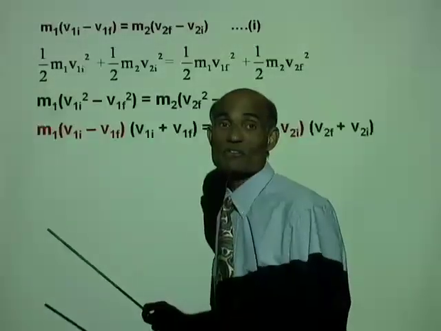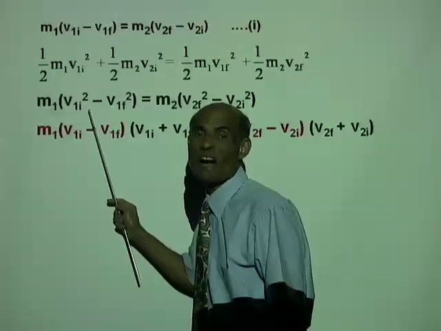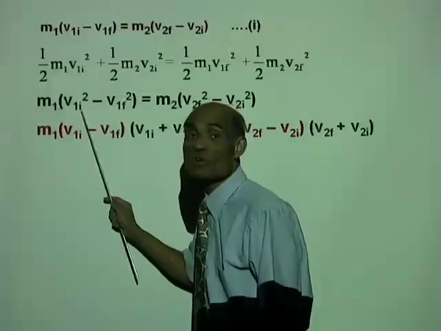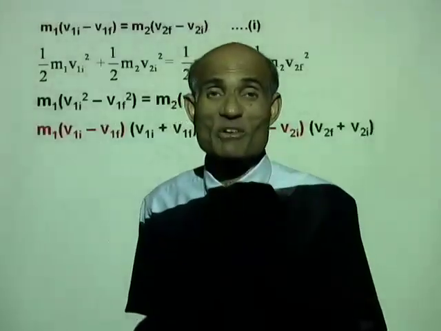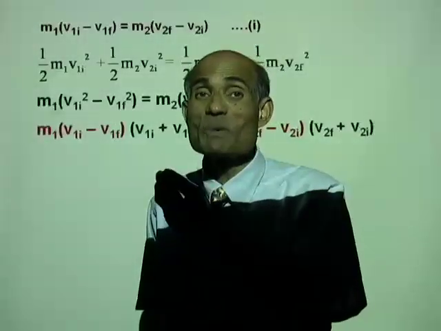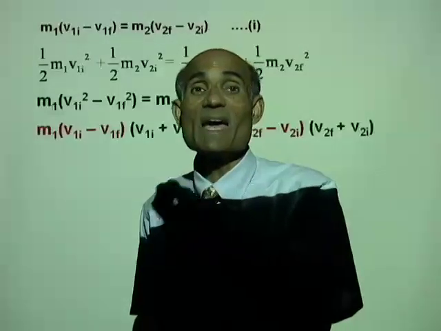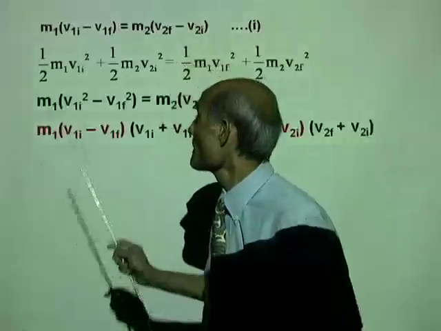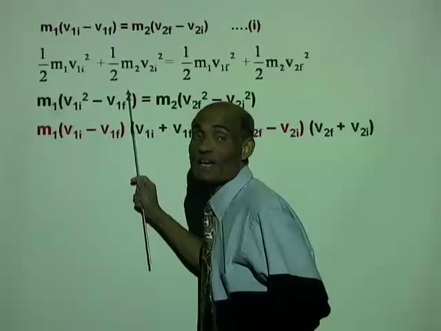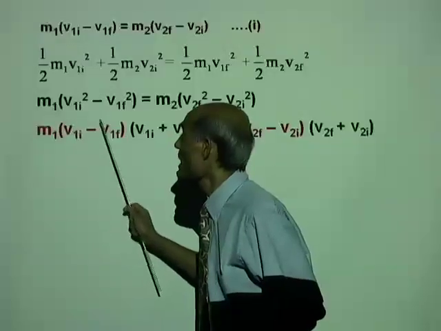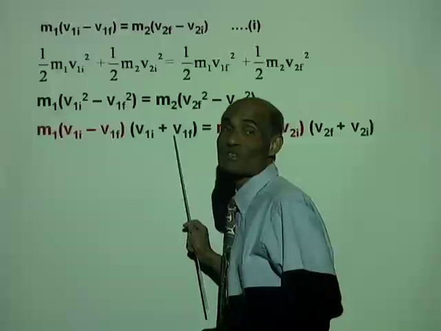Well, to simplify this, we are going to use the simple algebraic factoring, that is a squared minus b squared. I'm sure everybody knows how to factor that. a squared minus b squared is (a minus b) times (a plus b). You see? v1i squared minus v1f squared is (v1i minus v1f) times (v1i plus v1f).